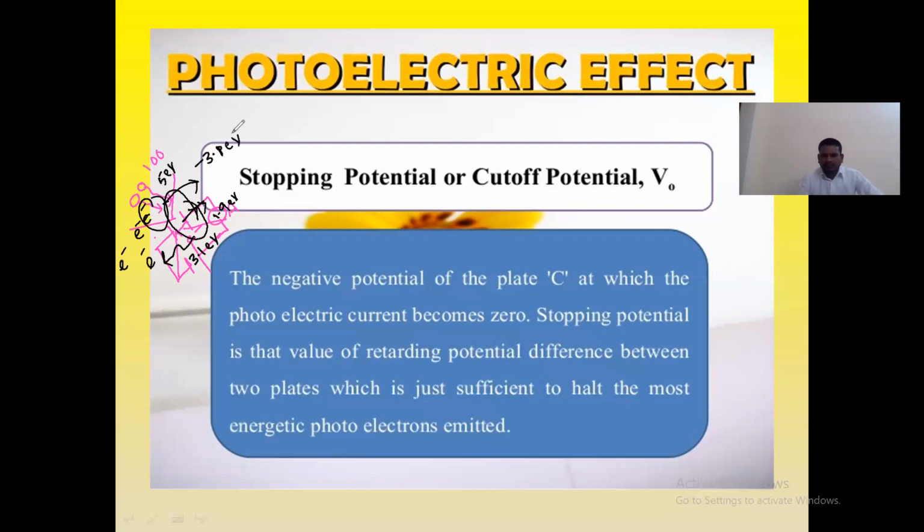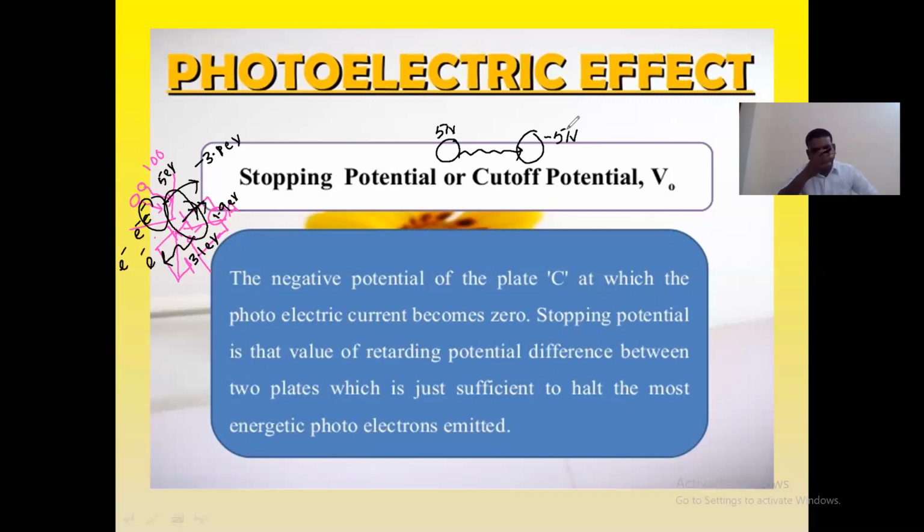Let us suppose that according to mechanics, there is a body moving with 5 newtons of force in the forward direction. If I want to stop this body somewhere, I need to apply minus 5 newtons of force to stop that body.